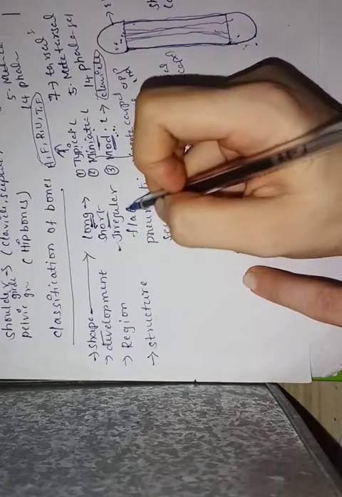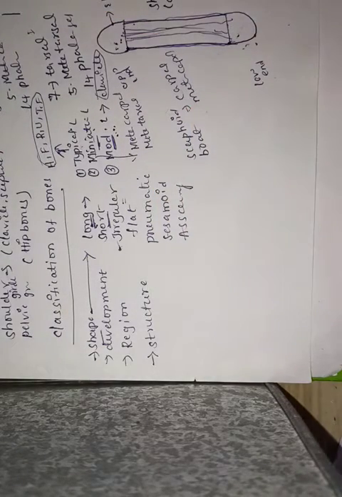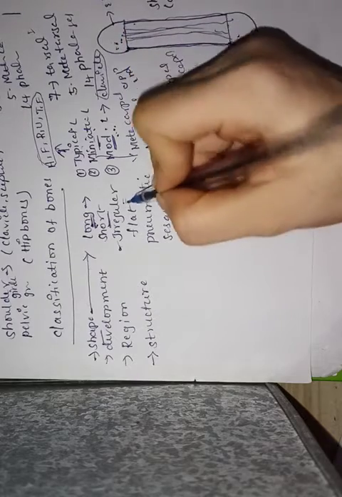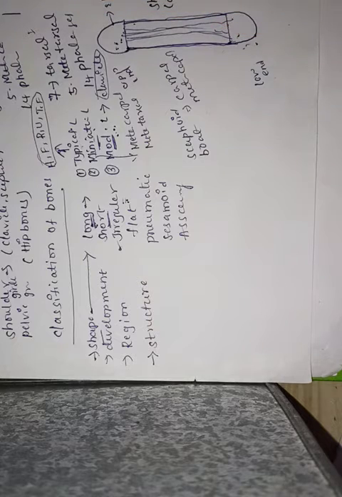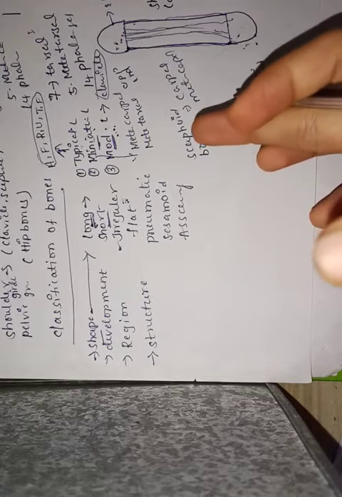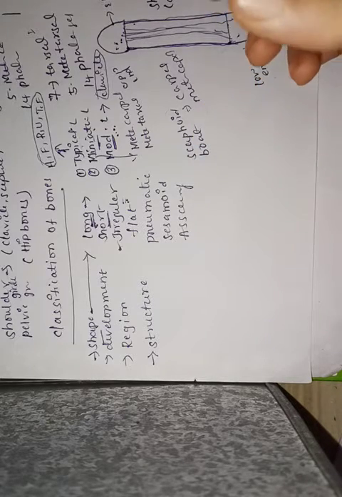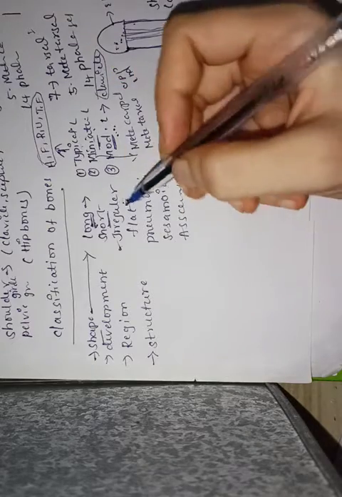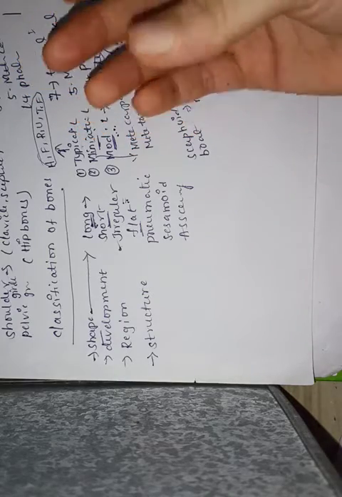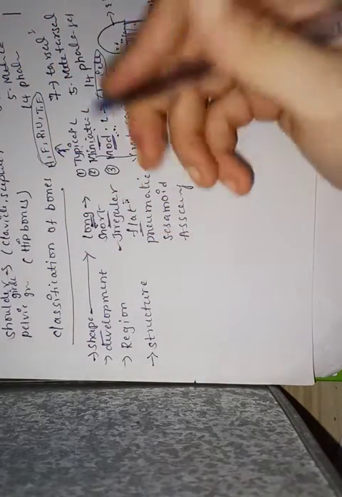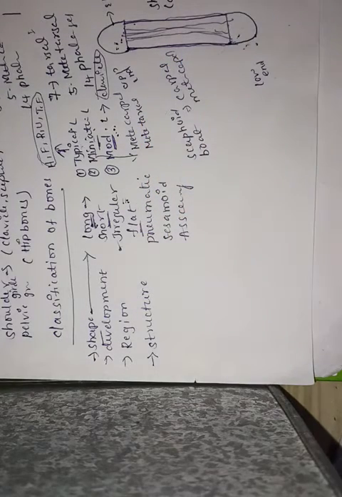Next classification is irregular bones. As they don't have any perfect shape, they are known as irregular bones. The best example of irregular bones is the hip bone. Our hip bone doesn't have a perfect shape, as three bones are fused to form the bone known as the hip bone. Coming to flat bones, these are the bones which consist of plate-like structures. Examples for flat bones are some of the bones of our skull.